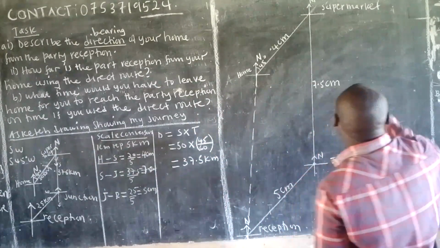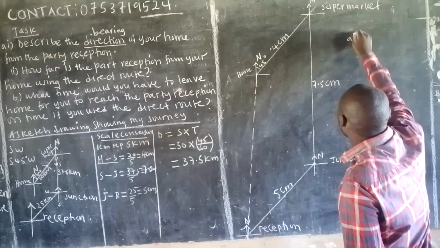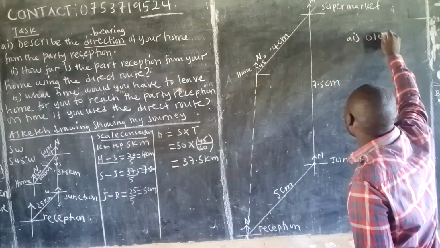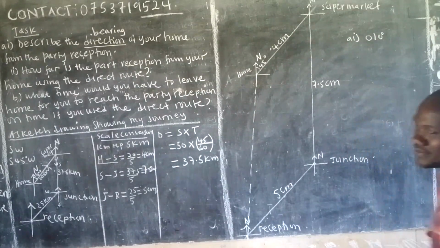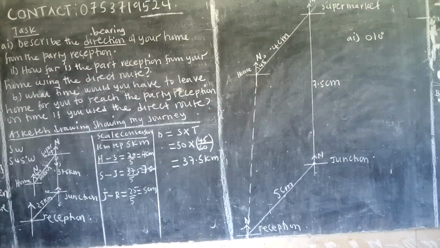So this one is part A, Roman number 1. The direction I'm seeing is 010 degrees. That's according to mine. I don't know what yours will bring about since you're using a graph paper. Okay, that's what I'm getting, 010 degrees. So that is the direction.